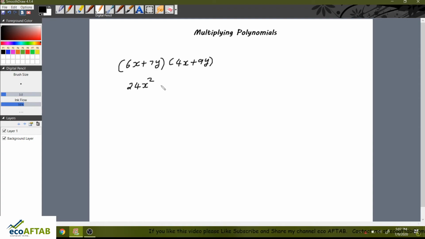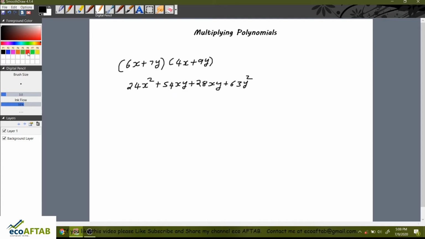Then 6x multiplied by 9y will give us 54xy, and after that plus 7y into 4x, that is 7 into 4, 28xy, and lastly 7y into 9y, that is plus 63y square.